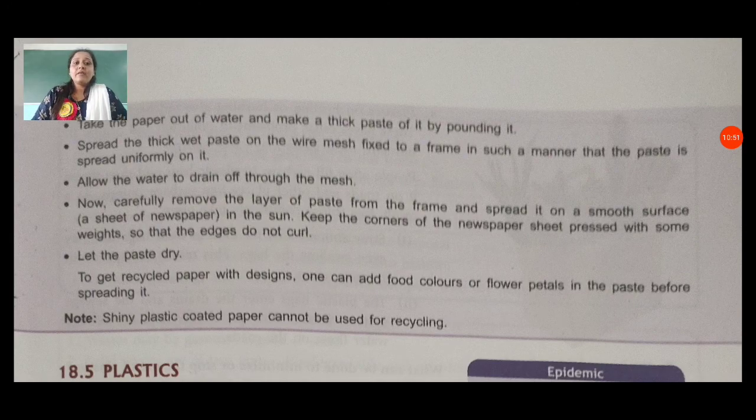To get recycled paper with designs, one can add food colors or flower petals in the paste before spreading it. Shiny plastic-coated paper cannot be used for recycling. So these activities show us how we can use paper and how we can recycle paper.